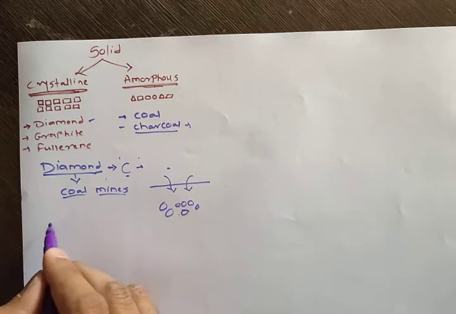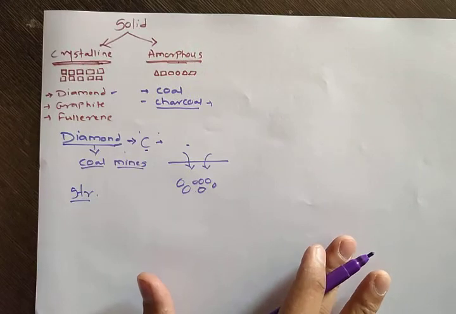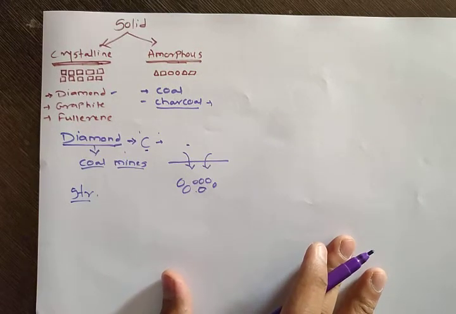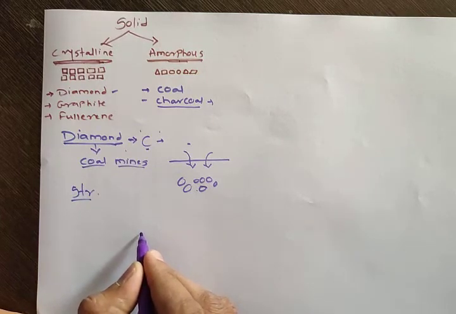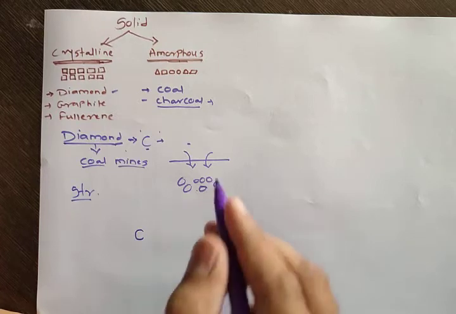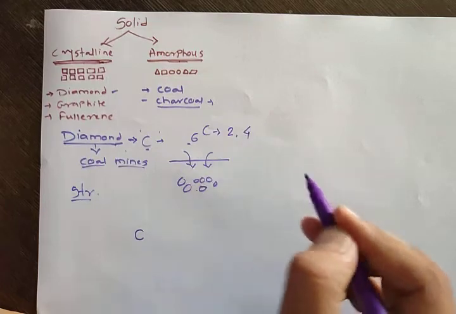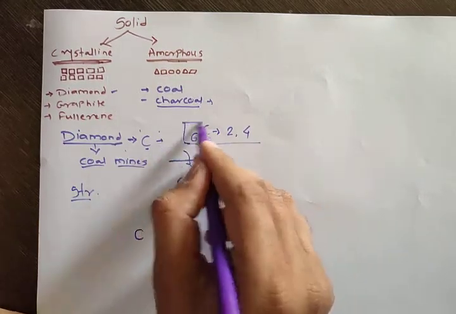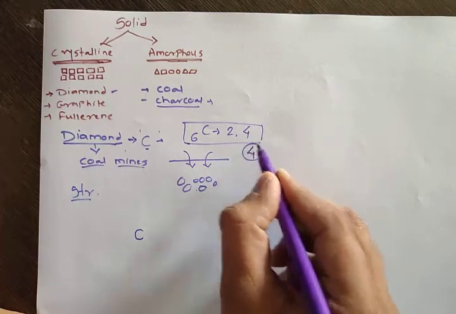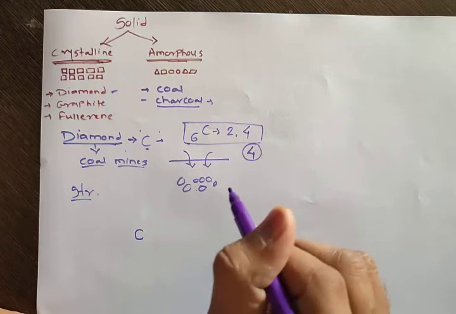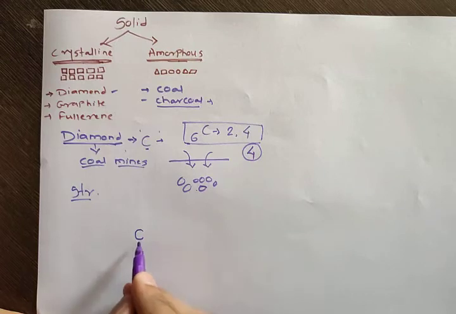Now what is the structure? This is the important part. Structure of diamond, because we know diamond is made from the carbon, but actually what is the structure of this diamond? So as I told, diamond is made from the carbon. Now you know carbon has electronic configuration 2 and 4. Now what is the valency of this carbon? The valency of the carbon is 4. What is meant by valency? Valency means how many bonds any element can form. So carbon valency is 4, therefore it can form 4 bonds.